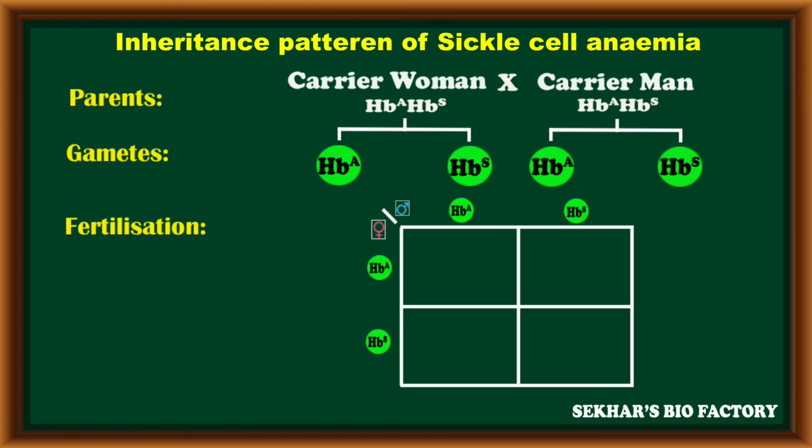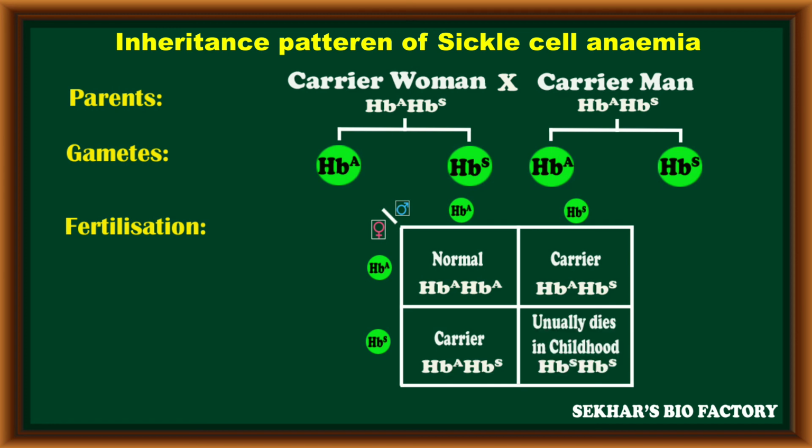So these gametes fuse randomly, and the first combination is HbA-HbA. The individual becomes normal. The second combination HbA-HbS becomes a carrier, and the third individual HbA-HbS becomes a carrier, and the fourth combination HbS-HbS usually dies in childhood because of sickle cell anemia.